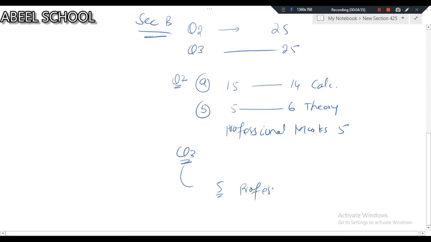So from September 22 onwards, what ACCA has done is introduce 20 professional marks in the AFM paper, which I strongly believe will increase the passing percentage significantly, provided that students know very well how to get these professional marks. So in section A, you'll be getting 10 professional marks, and section B also gives you 10 professional marks. So altogether 20 professional marks from September 22 onwards. Now let me explain the syllabus.